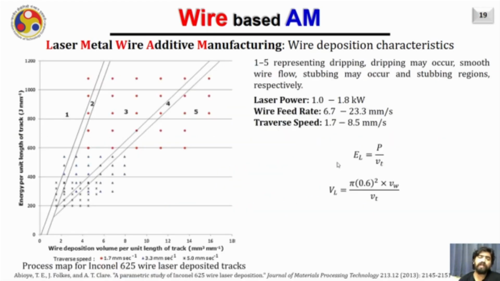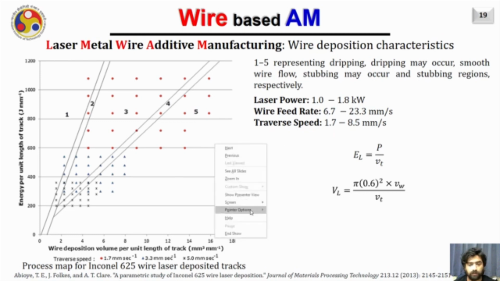Whenever you are going to deal with a new material, the task is to first make the process map of that particular material. This is a typical process map for Inconel 625 wire of diameter 1.2. Here you can see the results obtained corresponding to different values of the parameters which decide the energy available per unit length of the track and the volume deposited per unit length of the track, EL and VL, plotted together.